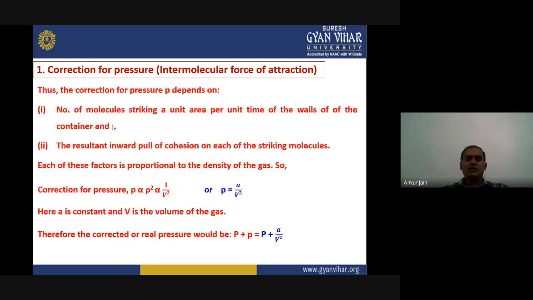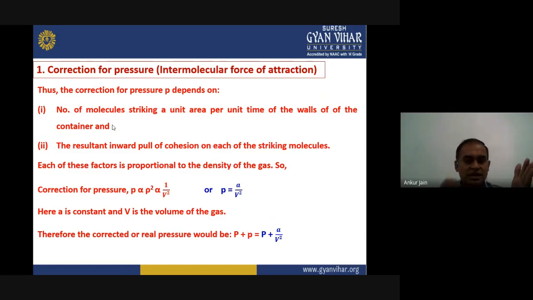So the correction for pressure, we can see that it will depend on, first thing, the number of molecules striking a unit area per unit time of the walls of the container. Okay, so how many molecules are striking per unit area per unit time, that causes the correction for pressure. The second one is the resultant inward pull of cohesion on each of the striking molecules.